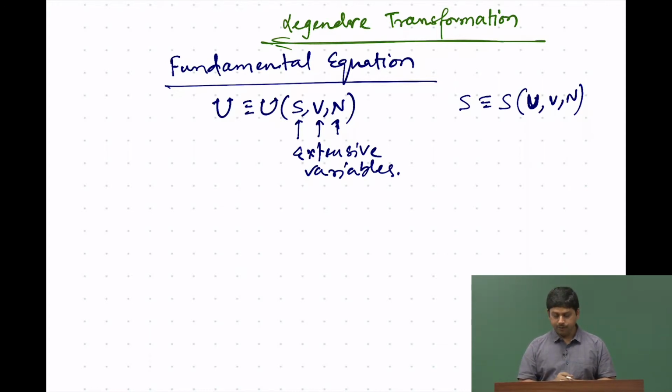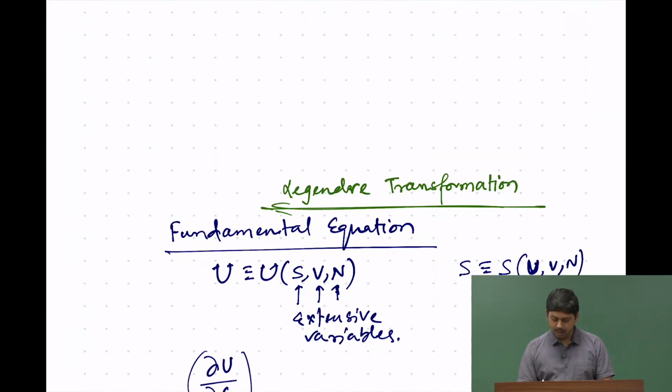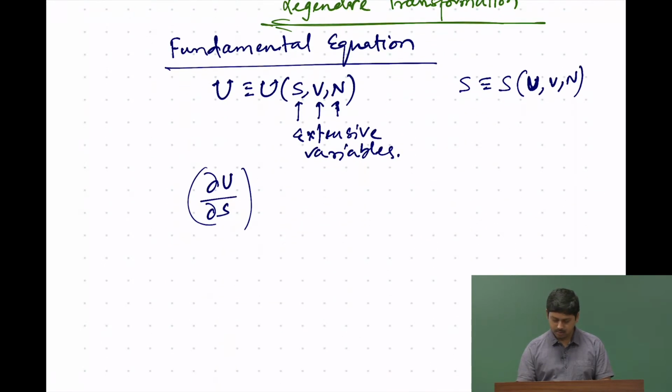However, if we take the derivative of the function, for example dU/dS at constant V and N, it will give you the intensive variable temperature. In that case we are losing information.